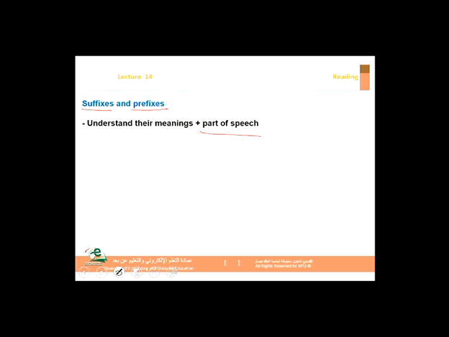Pre means before. Okay, so pre-intermediate, before intermediate. What else? Un, in, dis, they all mean opposite. So for example, the word cover. If we add un before it, it's uncover, to make something not covered, to show it.